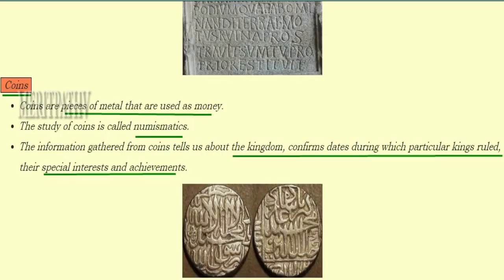Next is coins. These are pieces of metal which are used as money. Study of coins is called numismatics. Information from the coins tells us about the kingdom, confirms dates during which the kings ruled, and tells about the special interests and achievements of the kings. In this image, coins are seen.